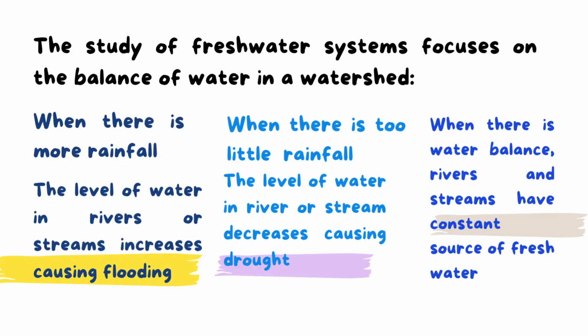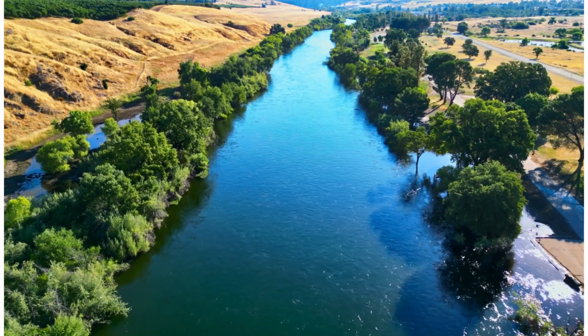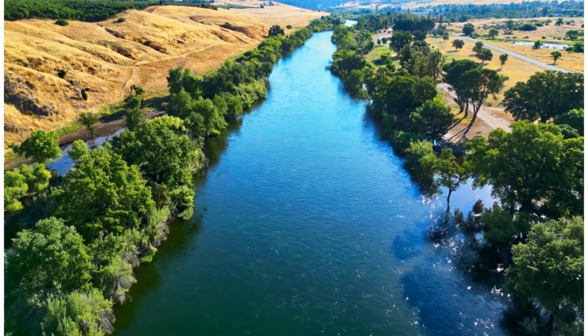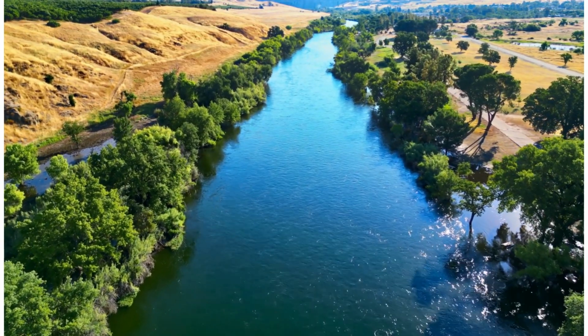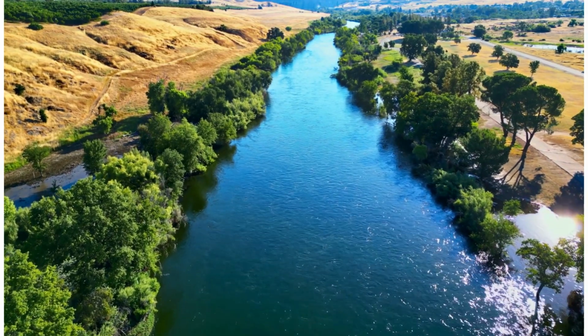And what will happen when there is water balance? Yes, the rivers and streams have a constant source of fresh water, one that doesn't change, okay? When there is water balance, there are no droughts or floods. So it's important to conserve the water balance.